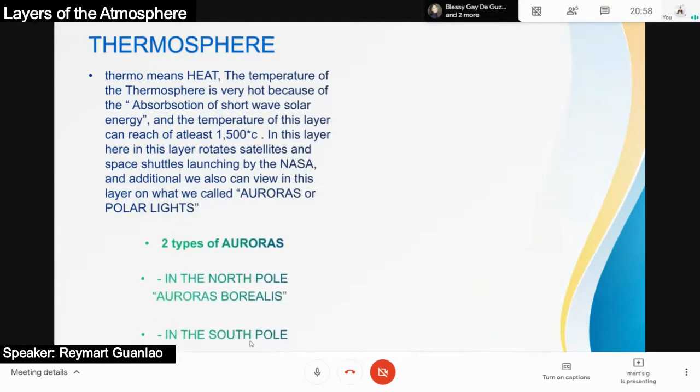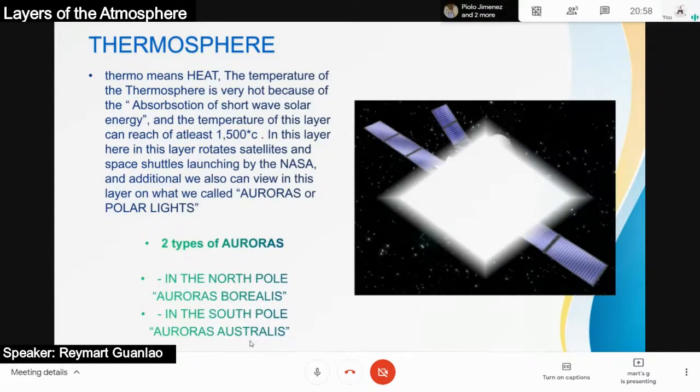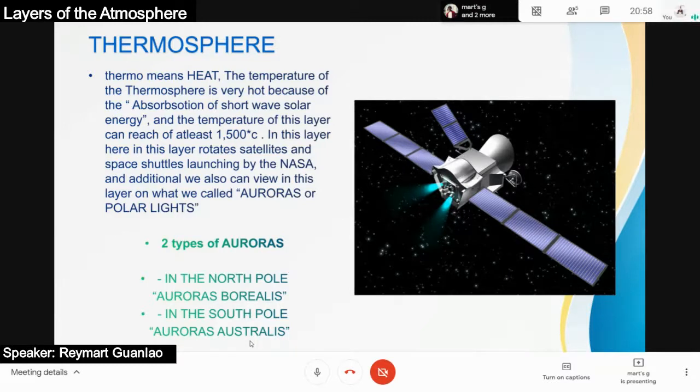Base po sa pangalan niya, nag-umpisa sa thermo. May kahulugan na init. Dito sa layer na to, dito na po nag-uumpisa na umiinit yung temperature. Medyo mainit na po dito dahil maabot na po siya ng at least 1,500 degrees Celsius. And according po sa nabasa namin, dito po sa thermosphere umiikot yung mga satellites, mga spacecraft, o yung mga pinapalipad ng mga meteorologists.